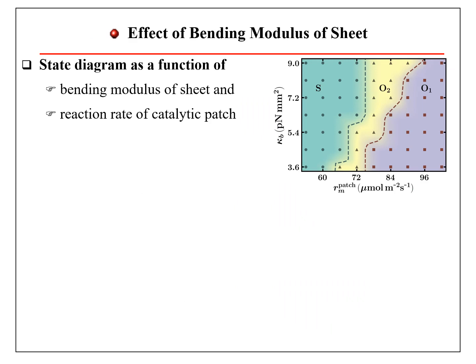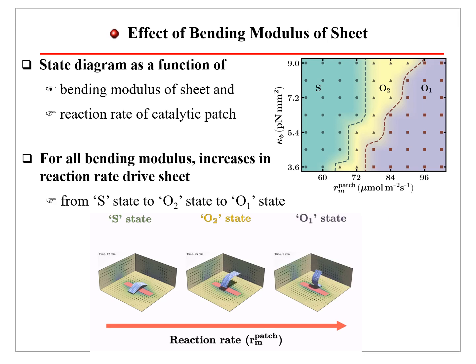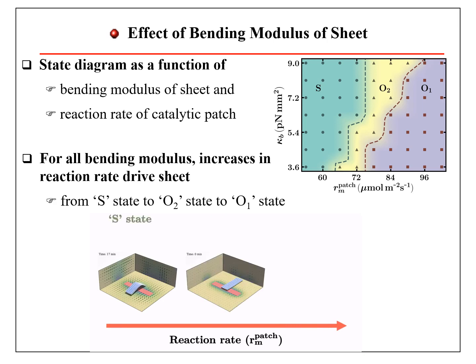A state diagram as a function of the bending modulus of the seeds and the reaction rate of the catalytic patch is obtained. For all tested values of the bending modulus, systematic increase in the reaction rate drives the seed from steady state to oscillating across the patch and ultimately to oscillating in one half of the domain.